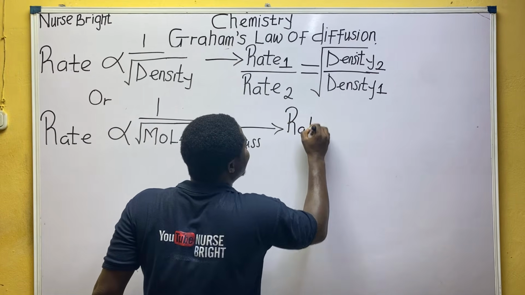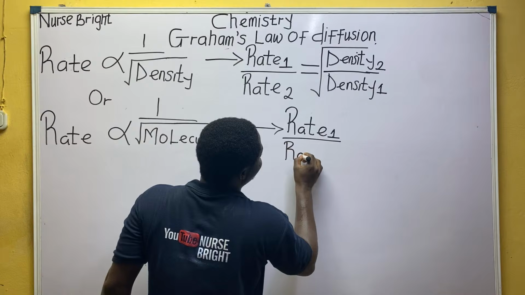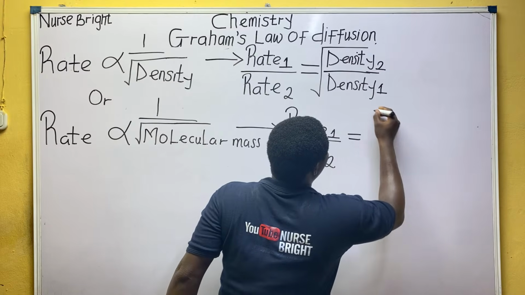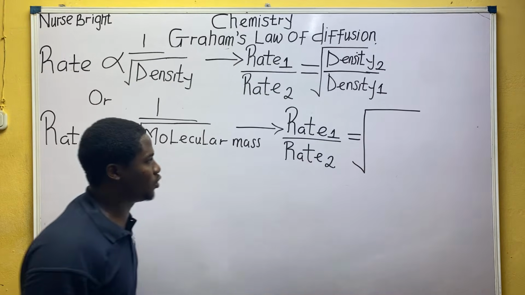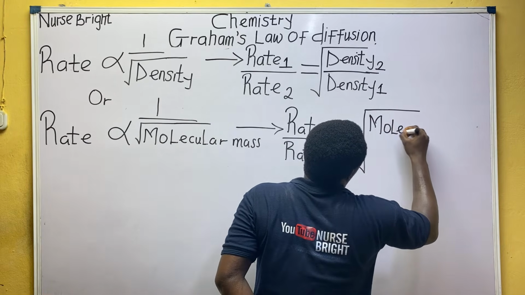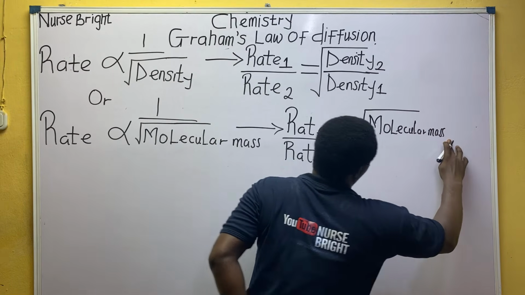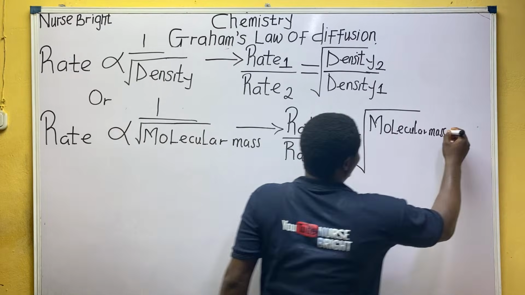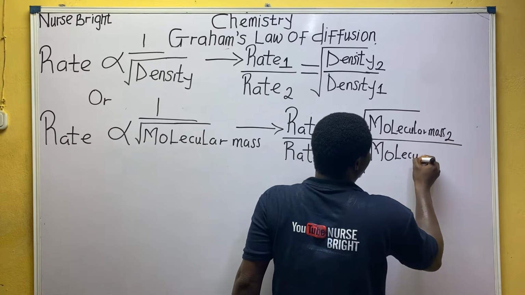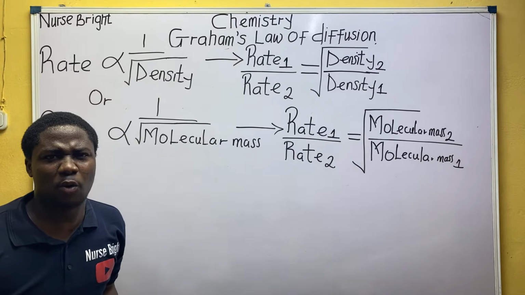So here I simply say, relating two sets of gases, rate 1 divided by rate 2 will be equal to a very big square root of molecular mass 2 divided by molecular mass 1. You can see the point I'm trying to make here.